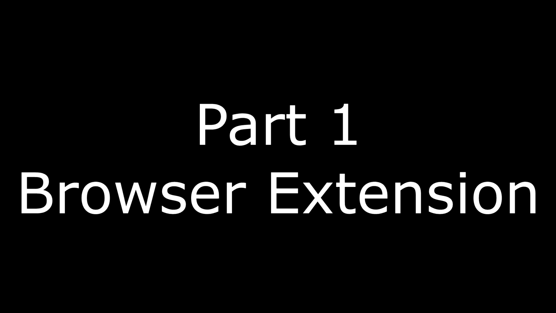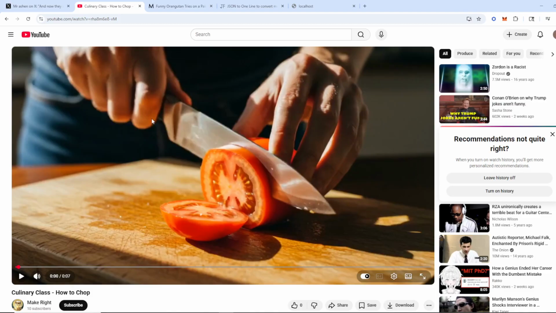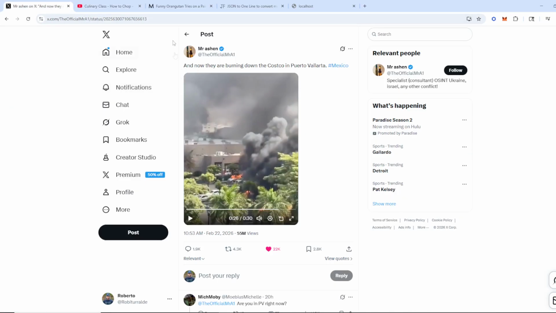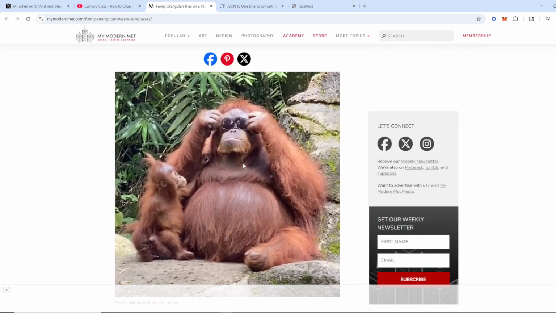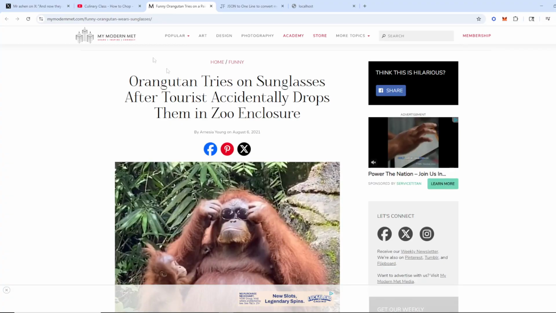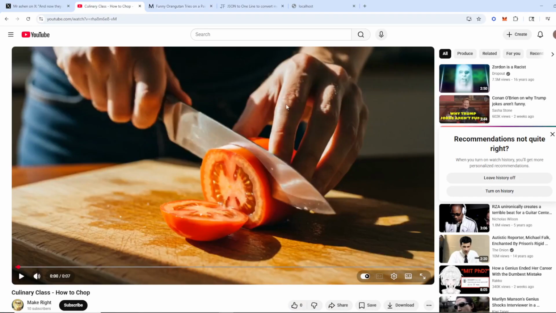Part 1, browser extension. All right, everyone. We're here at the browser and we're going to be verifying 3 different types of media. We have the YouTube video right here. We're going to be looking at an X post, and we're also going to be analyzing this image from this random article.